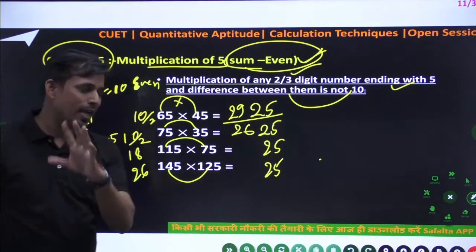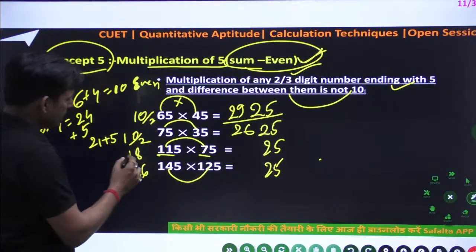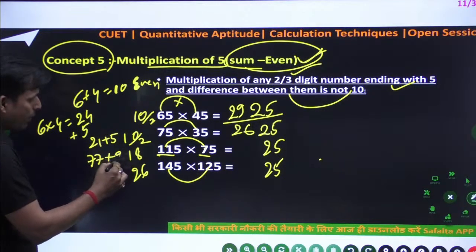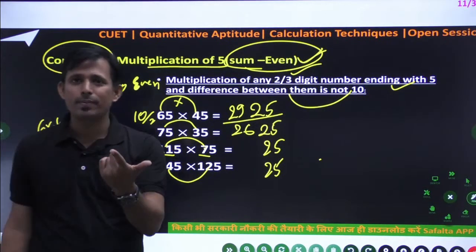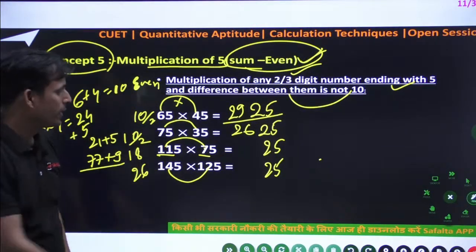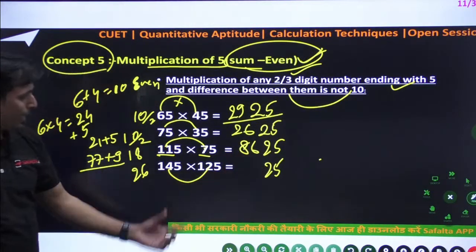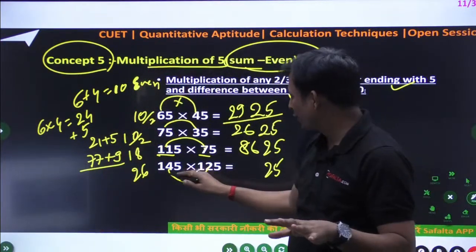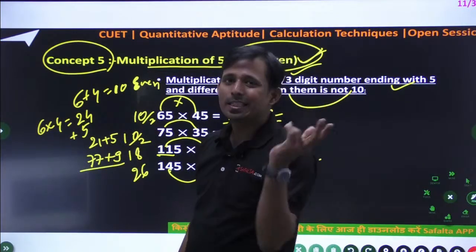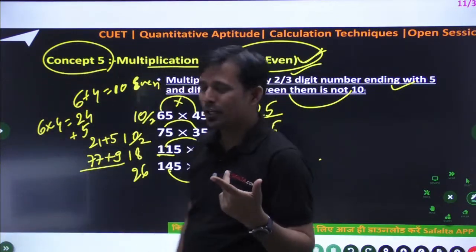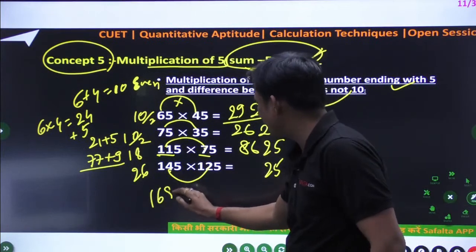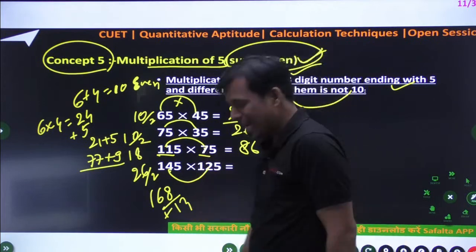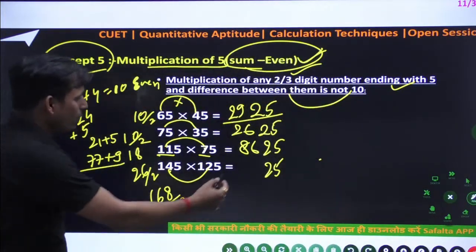Correct. Now next, 11 plus 7, what is 18? So 11 into 7, first multiply first two term and plus half of this term add. So 77 plus 9, what is? That is 86. Okay. So this is 86. Okay. And the last one is little bit complex for some of you, not for all you. Okay. So 14 into 12, 14 10 ja 160 and plus 28, so that is 168. So 168 and plus you can add the half of this number, that is 13. So what is this number? That is 181. So you can write like 181.